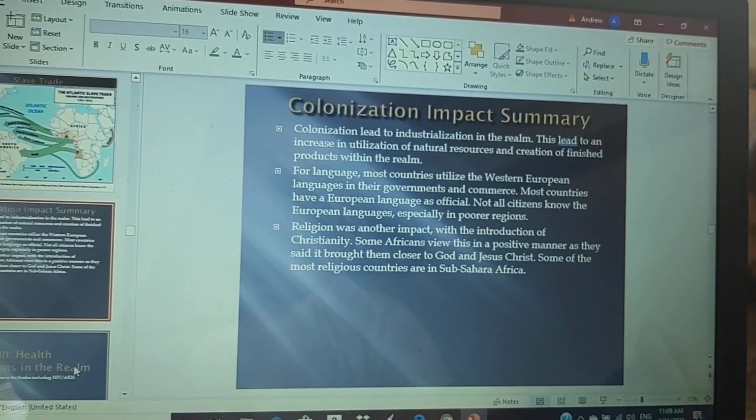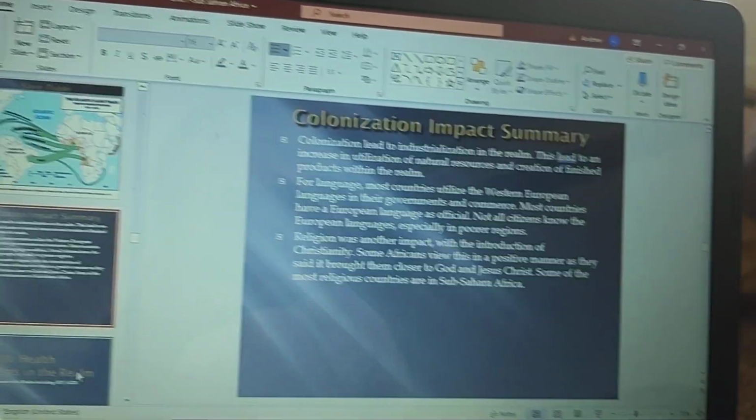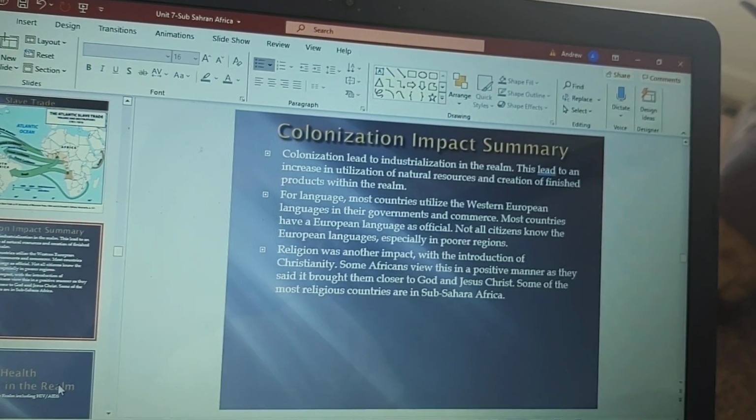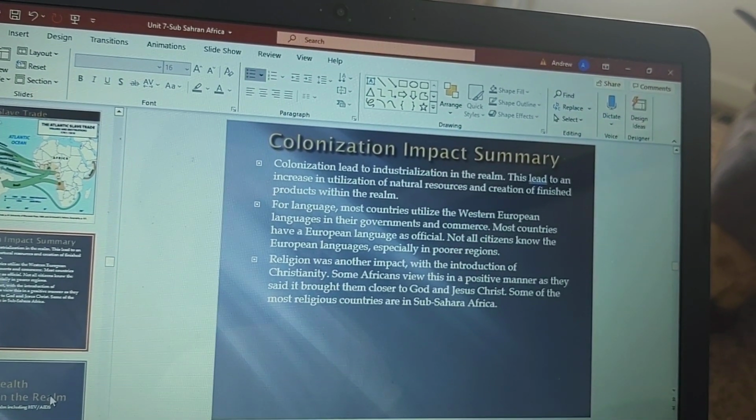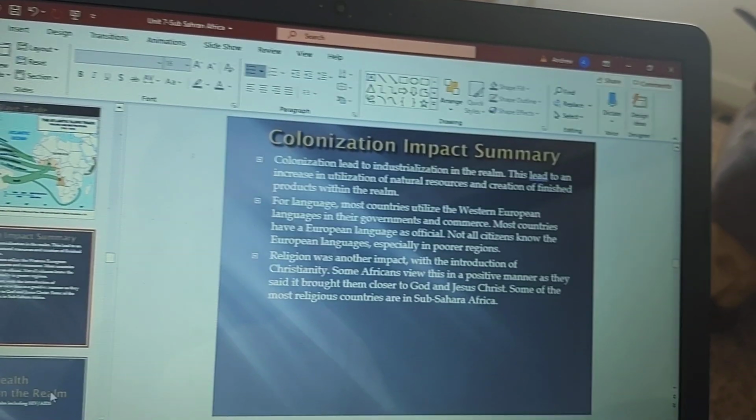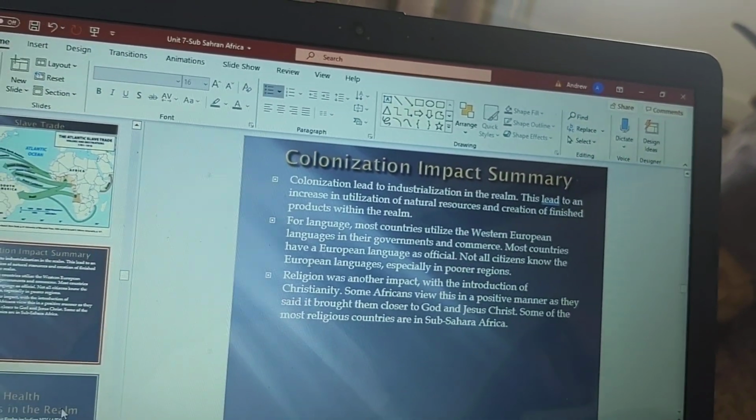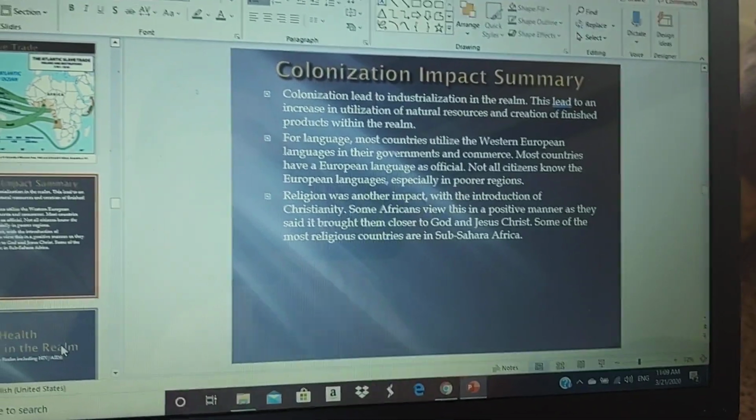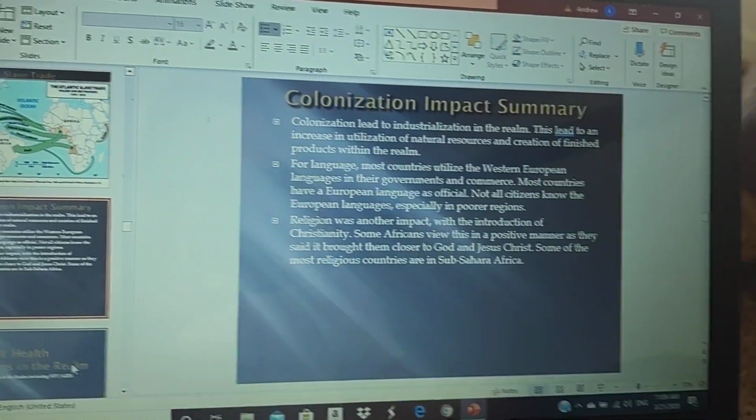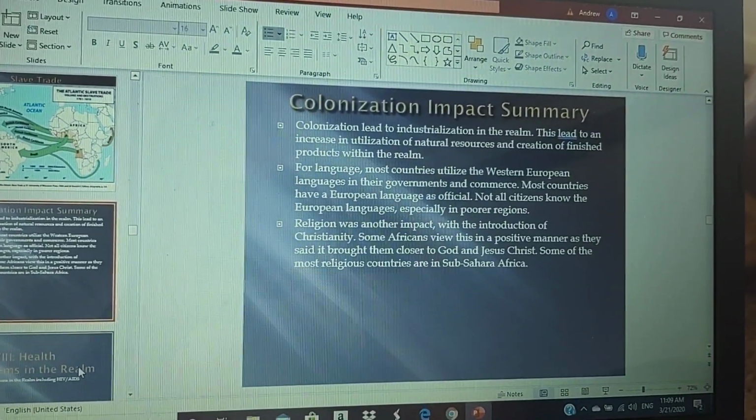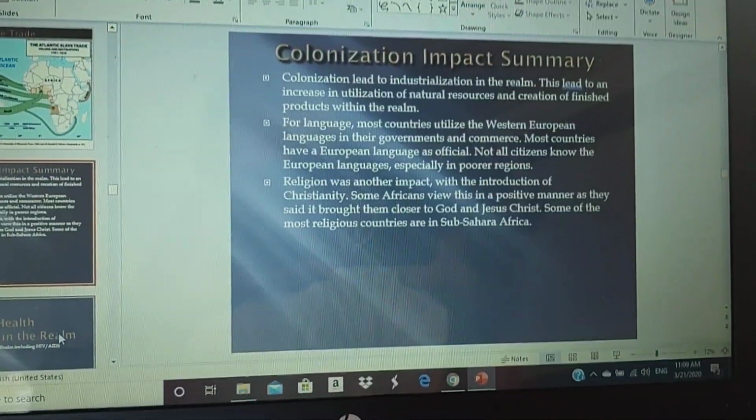I already talked about the languages. Remember, it did help unite countries with a lot of different tribal languages, not just accents and dialects, but actually different languages, and everybody could communicate with one another. But you have to remember, did everybody actually learn the language? It was mostly the elites. What about the poor? Not necessarily.